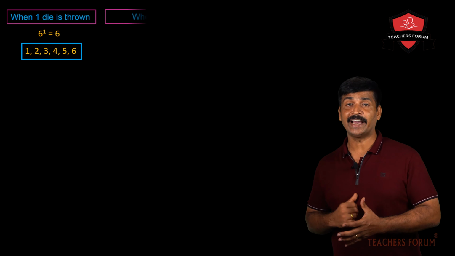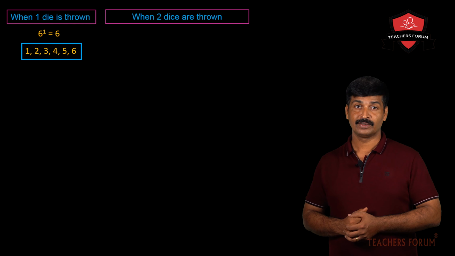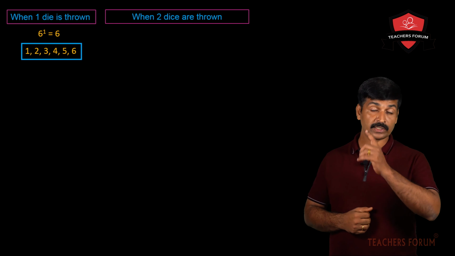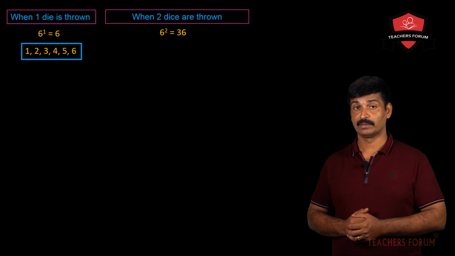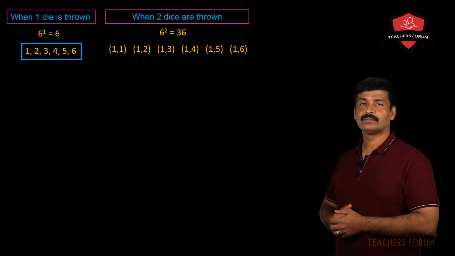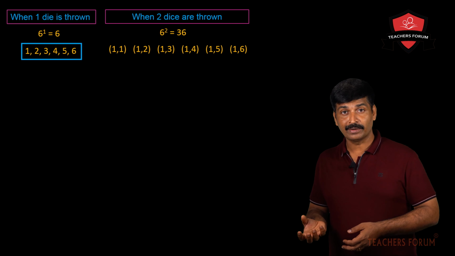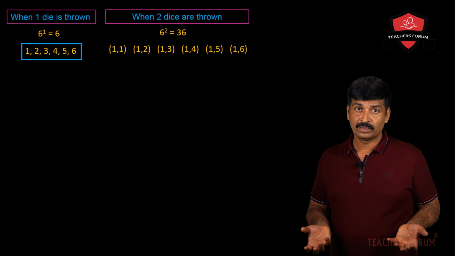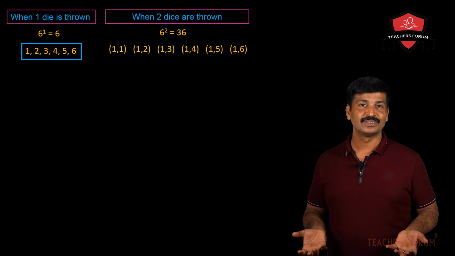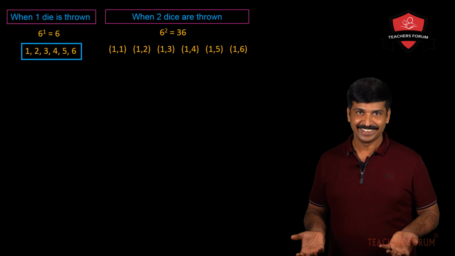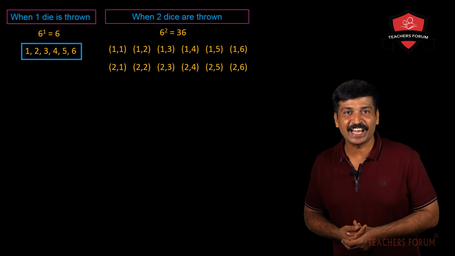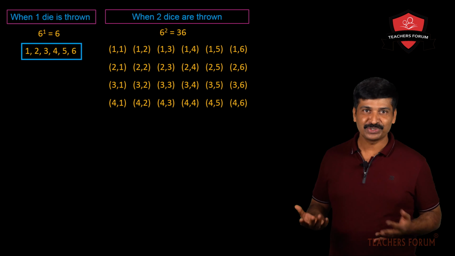Now if you take 2 dice, how many outcomes will be there? If you throw 2 dice together, the total number of outcomes will be 6 raised to 2, that is 6 square, that is 36 outcomes. Let us write the outcomes now. The outcomes will be 1, 1. That means the first die will show 1, and the second one will also show 1. In the second row, the first die again shows 1 and the second one shows 2. So 1, 1 is over. Now it can be 1, 2, 1, 3, 1, 4, 1, 5, 1, 6. Or it can be 2, 1, 2, 2, 2, 3, etc.